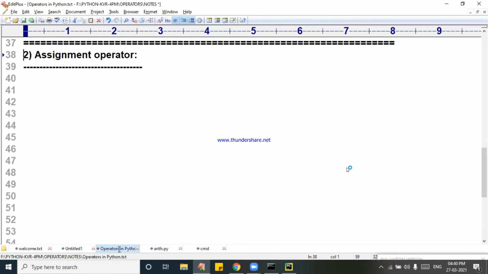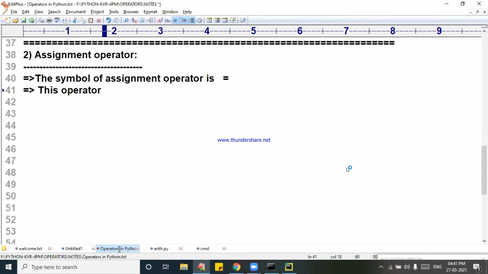So assignment operator, in the bracket you write the next. The symbol of the assignment operator is like this. This is a symbol. Sir, what is the purpose of this? Of course, you already know, but I am going to tell you some special cases with this.